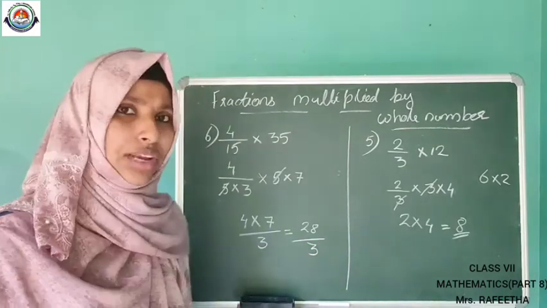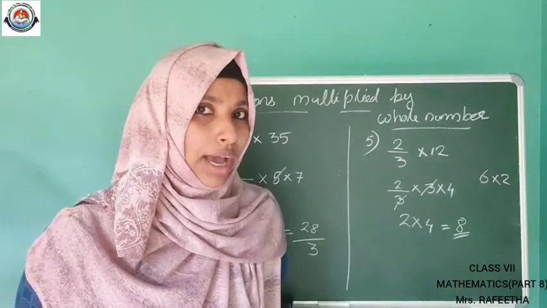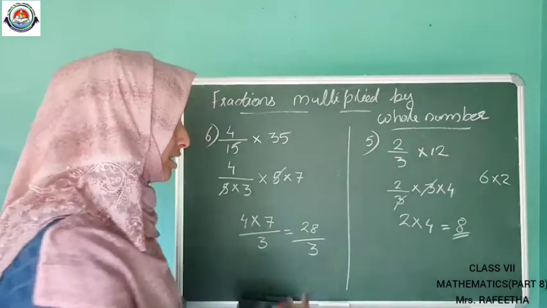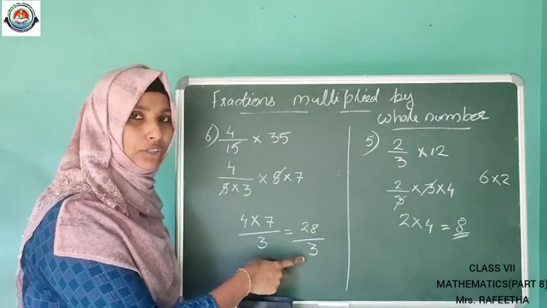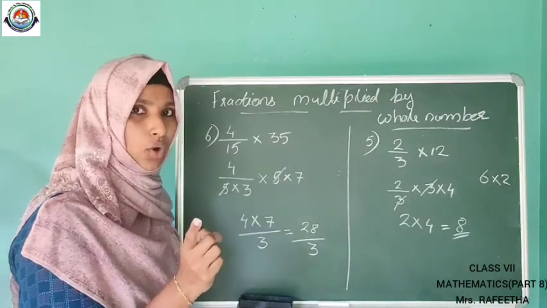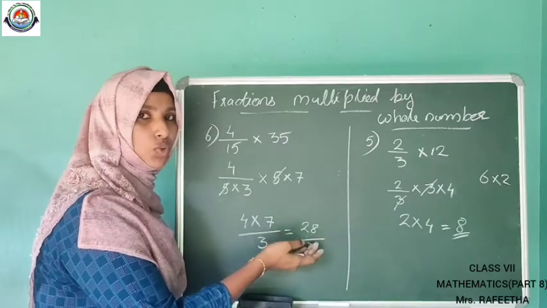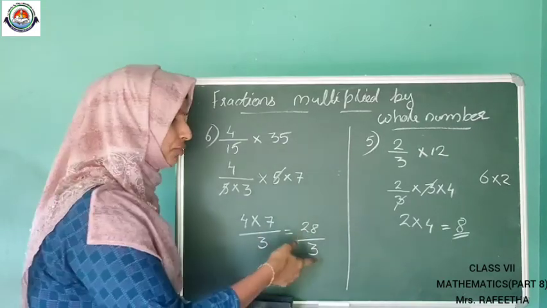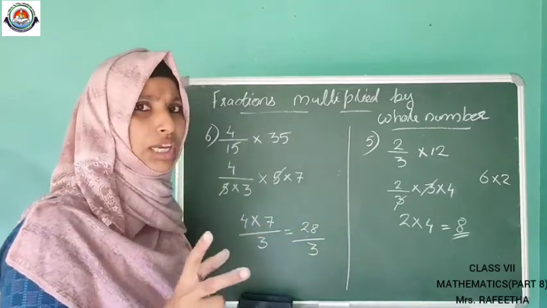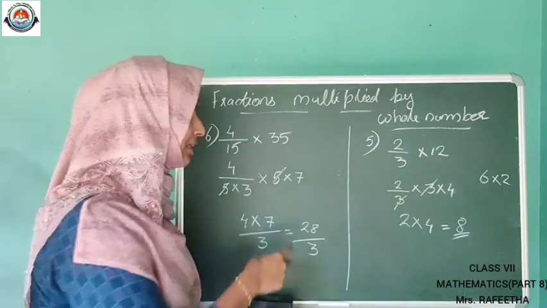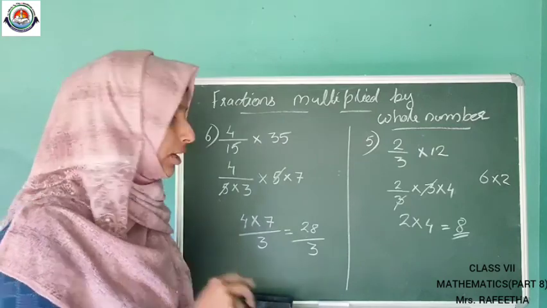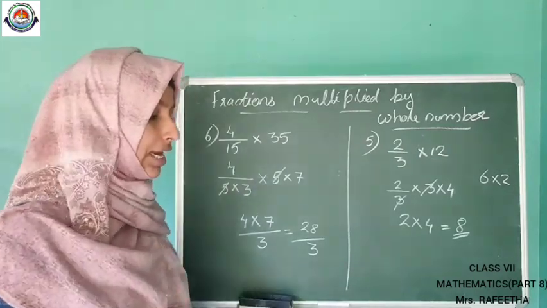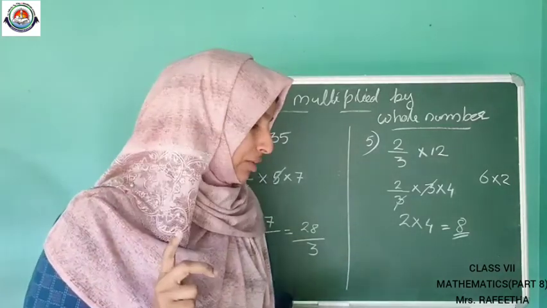Can we divide this 28 and 3? No. Why? Because 28 is an even number and the denominator 3 is an odd number. So we can't divide this 28. Also, if you know the multiplication table of 3, from that itself we can identify that we cannot divide this 28 by 3. Hope you all got this, and now we have done exercise 2.1 first question.